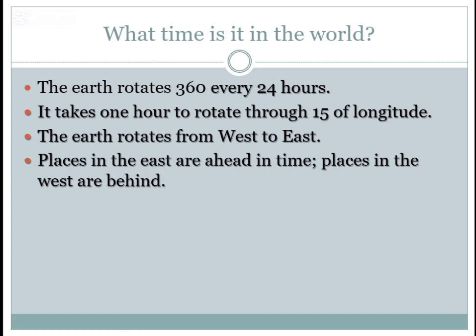Now, come to the most important point. Places in the east are ahead in time, means forward in time, and places in the west are behind in time. For example, if it is 9 a.m. in Karachi, it will be later in countries to the east and earlier in countries to the west.